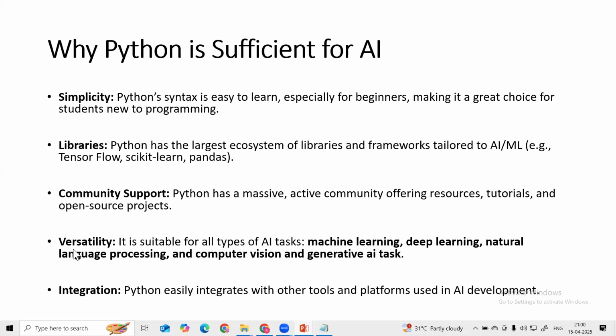And Python is versatile. Versatile means it is suited for all types of AI tasks, like machine learning, deep learning, natural language processing, computer vision, and generative AI tasks. All these different tasks we can do with the help of Python libraries. That is also a reason we are considering Python as a programming language. And then integration. Python is easily integrated with other tools and platforms used in AI development. So that is the reason we are going for Python compared to other languages. Okay, I hope this is clear.